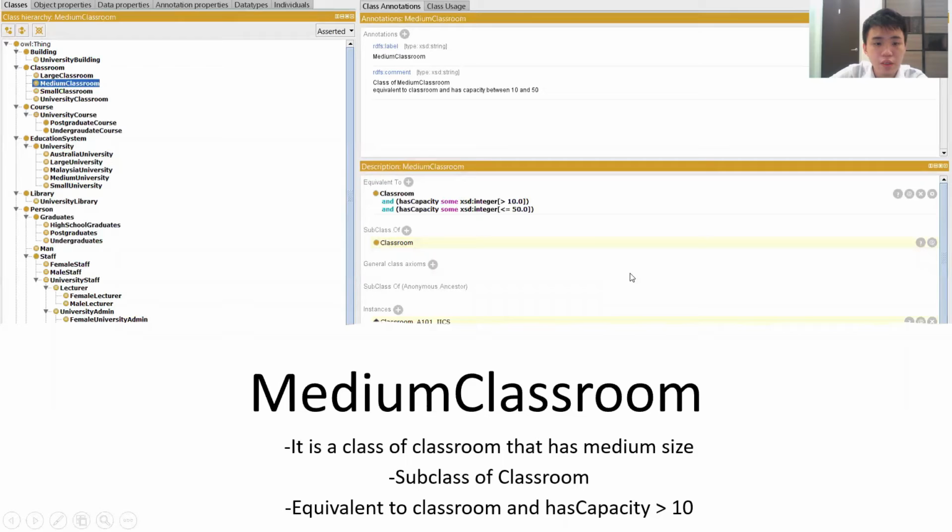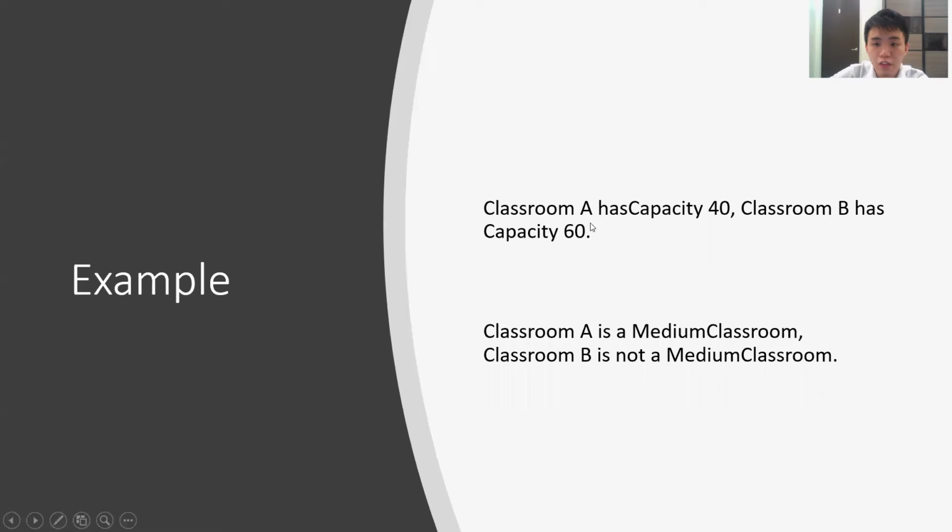The second one is medium classroom. It is a class of classroom that has medium size. We assume a medium classroom has more than 10 capacity and less than or equal to 50 capacity. Therefore, medium classroom is a subclass of classroom and is equivalent to classroom and has capacity some integer bigger than 10, but smaller or equal to 50. For example, classroom A has capacity 40, classroom B has capacity 60. So classroom A is a medium classroom, classroom B is not a medium classroom.